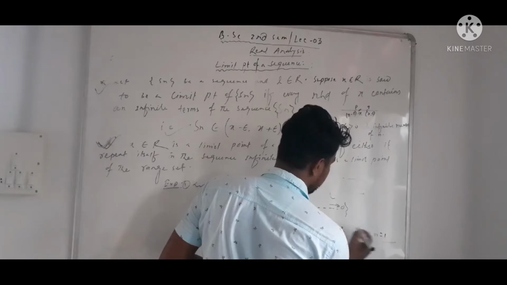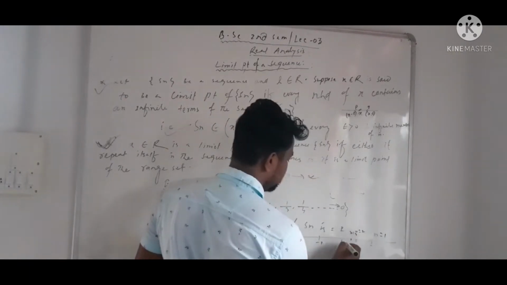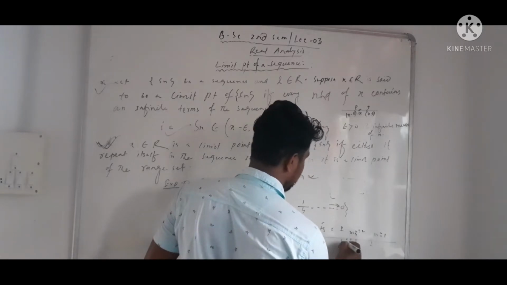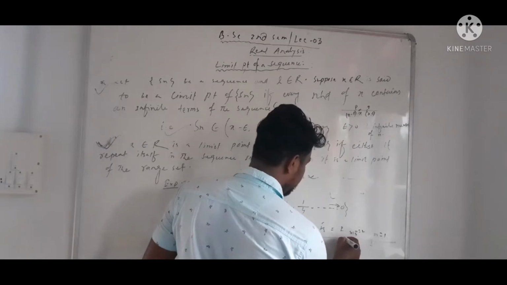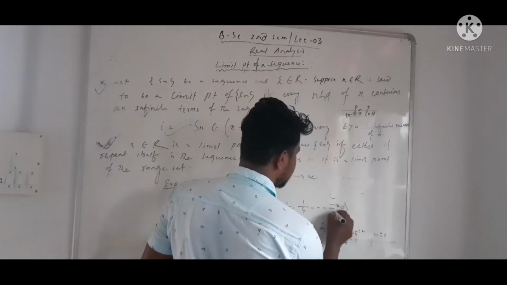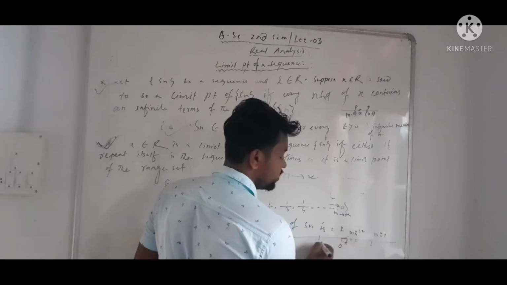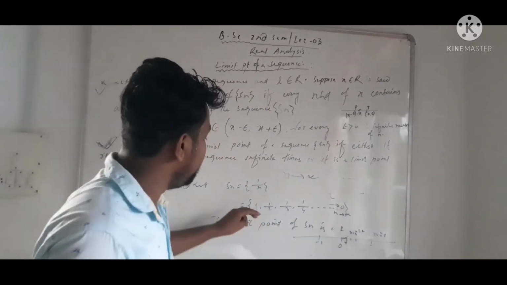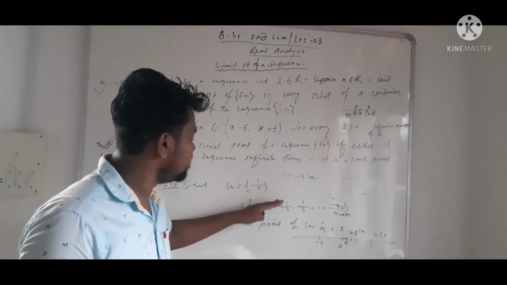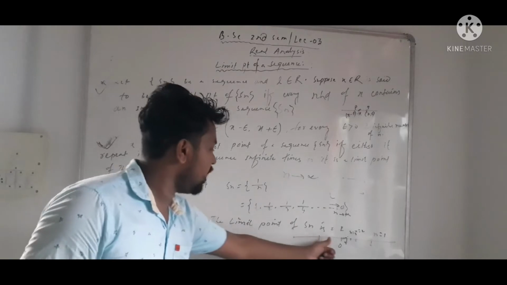This is n equal to 2, third 1/3, n equal to 3, fourth 1/4, fifth 1/5, and so on. When we put n tends to infinity, we see that the terms of the sequence approach 0.